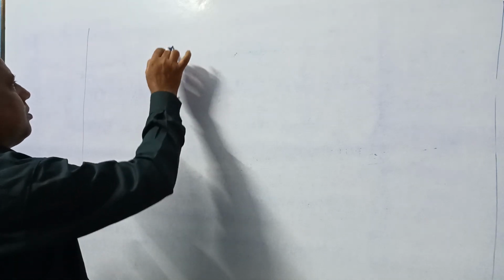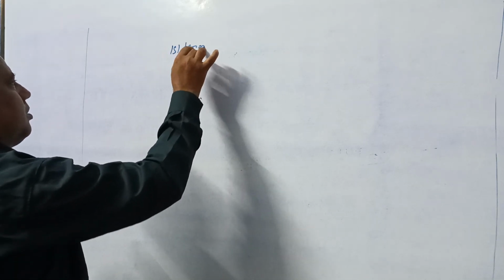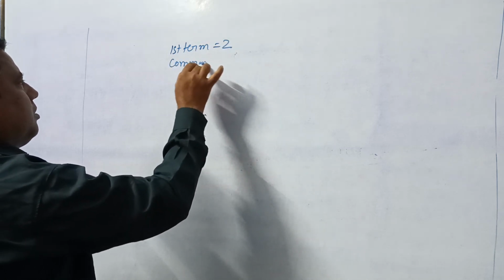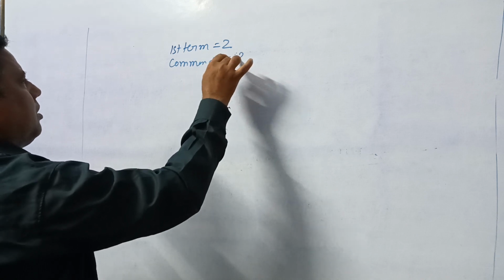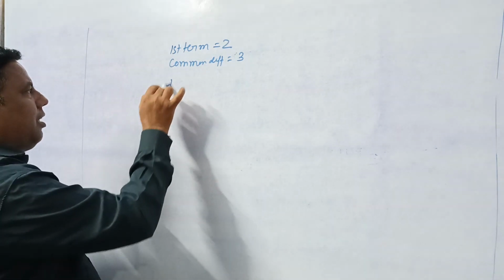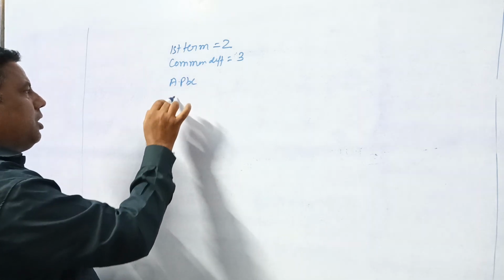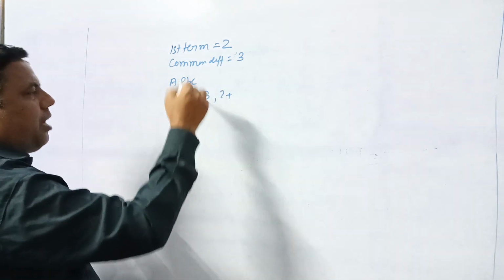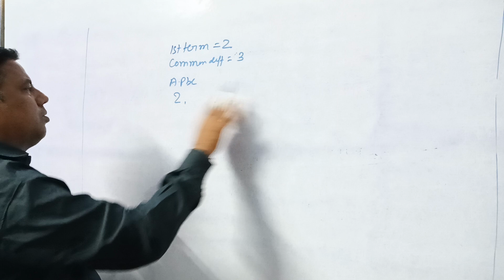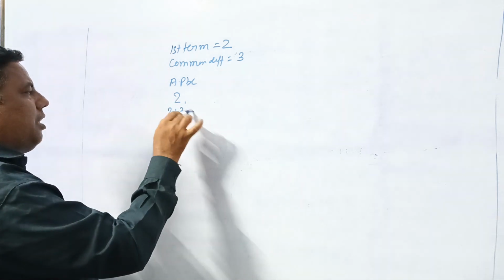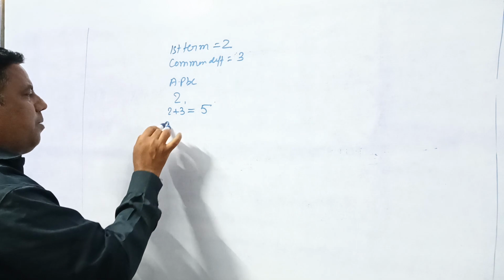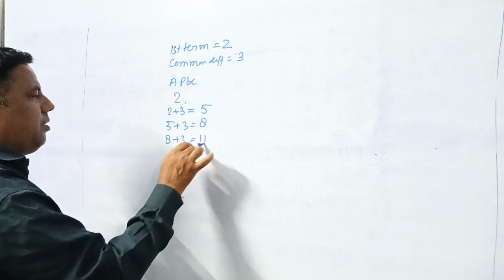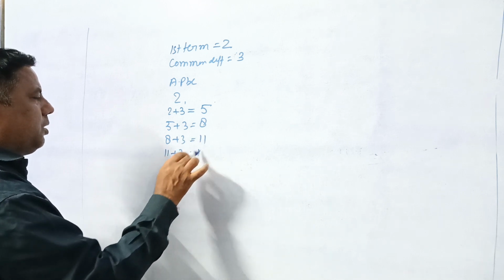Then the series in AP is 2, 2 plus 3, that gives us 5, 5 plus 3 gives 8, 8 plus 3 gives 11, 11 plus 3 gives us 14.